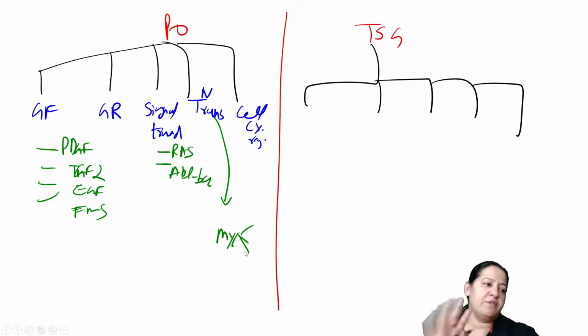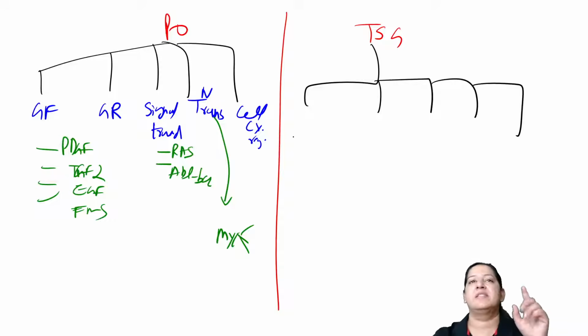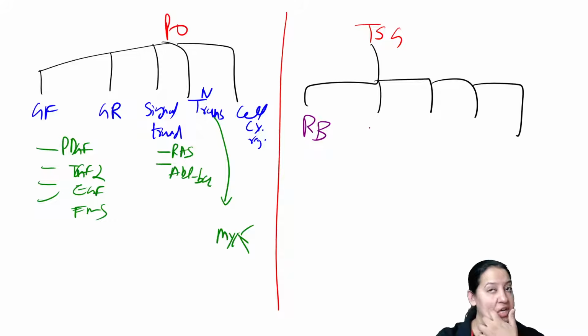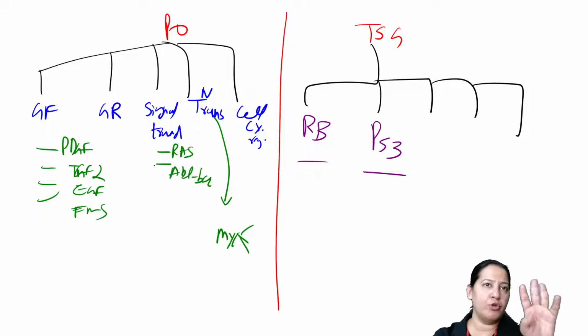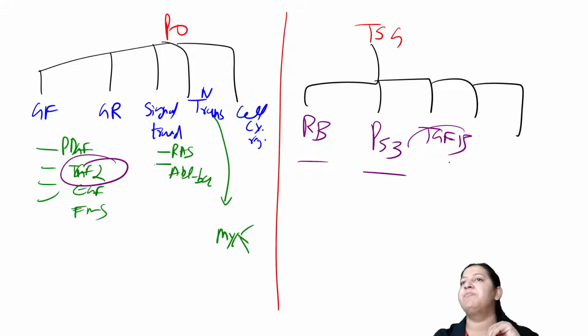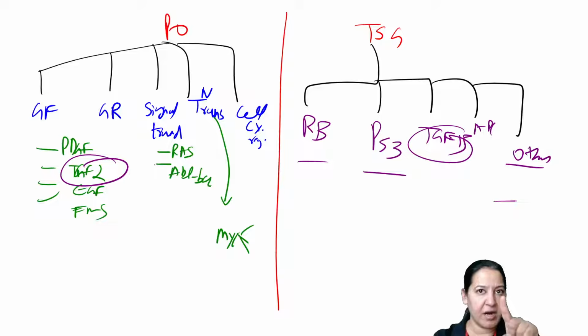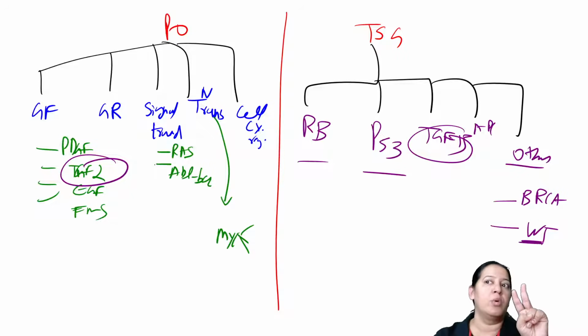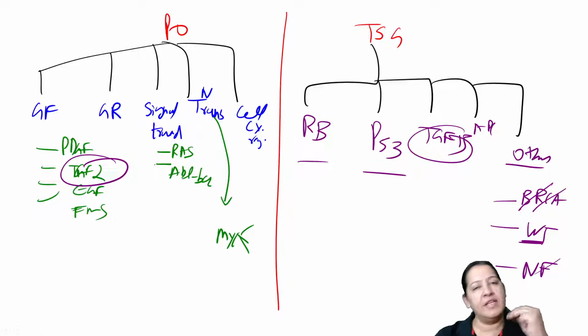Tumor suppressor gene is also divided into 5 categories. The first is the retinoblastoma, very important. The second is the P53, very important. These two I am going to teach you in detail. Here I have taught you 3, here I am going to teach you 2. The third one is the TGF beta. There was TGF alpha, here it is TGF beta. The fourth is APC and the fifth is others. Others include BRCA1, BRCA2, WT1, WT2, that is Wilms tumor 1, 2. This is breast carcinoma 1, 2, and neurofibromatosis NF1 and 2. These are the important ones and others.